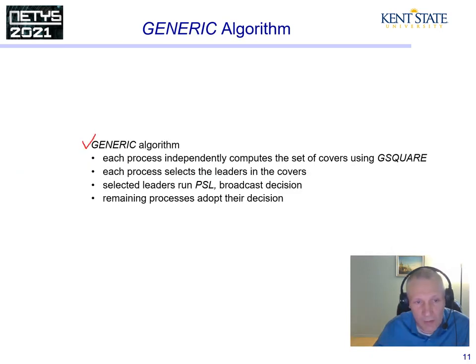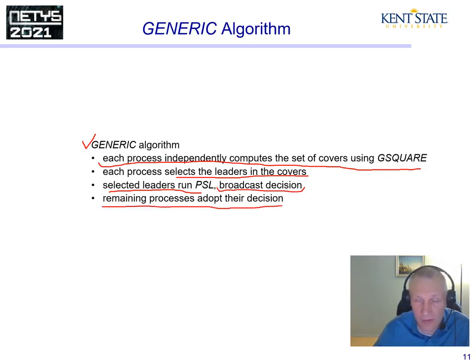The generic algorithm is relatively straightforward. Each process independently computes the set of covers, G square. Then each process deterministically selects a leader for each cover. The selected leaders run PSL, and after arriving at a decision, broadcast their decision to all other processes. The remaining processes adopt the reached decision.